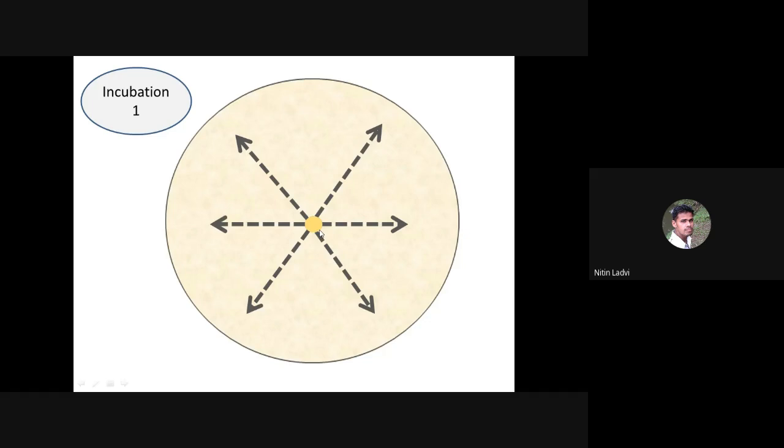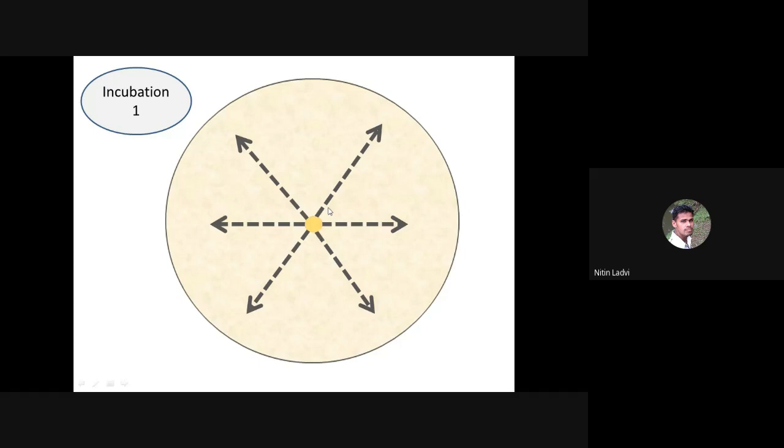Whatever number of test organisms you have, these all are supposed to be inoculated in the same fashion. But you are supposed to take care that the streaking line of that test organism is not touching the antibiotic producer. Otherwise, what will happen? You are not simply inoculating the test organism, but you are also taking some mass from the antibiotic producer that will get streaked down radially also. So you are supposed to take care that you are not touching the antibiotic producer that has been previously inoculated, while inoculating all these test organisms radially in this particular plate.